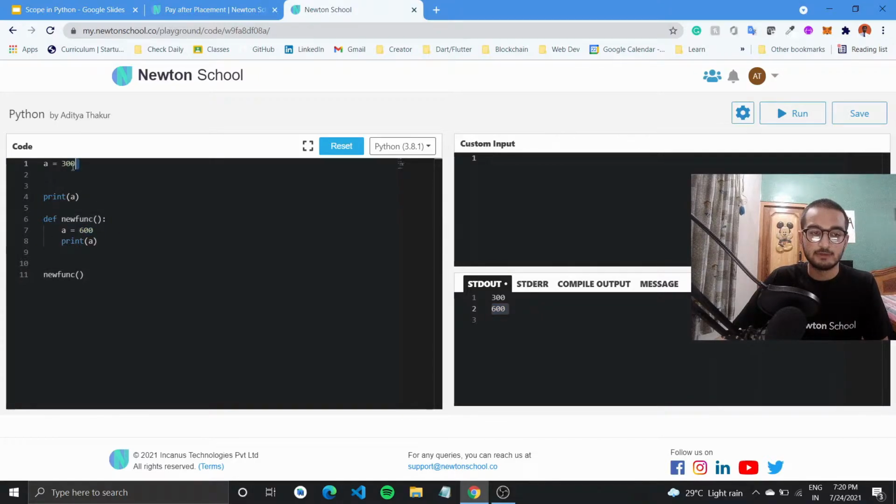This a is different from this a, even though they have the same name. Two separate variables are available: one is outside the function and one is in the local scope inside the function. The inside one is different from the one that is available outside.